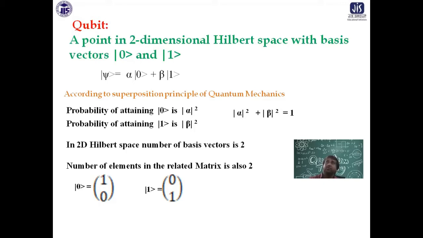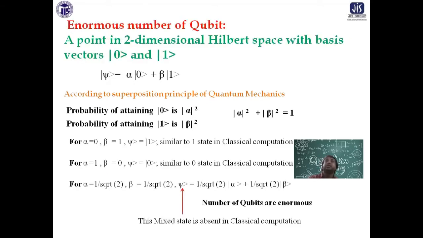Apart from that, suppose you choose alpha equal to 1 by root 2 and beta equal to 1 by root 2. Now that is a linear combination of these two, and that is also a quantum mechanical state. So ideally, any combination of alpha and beta you can choose. The only thing is that you have to obey alpha squared plus beta squared equal to 1.